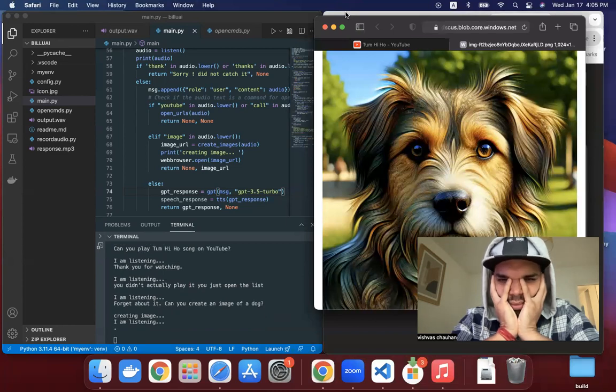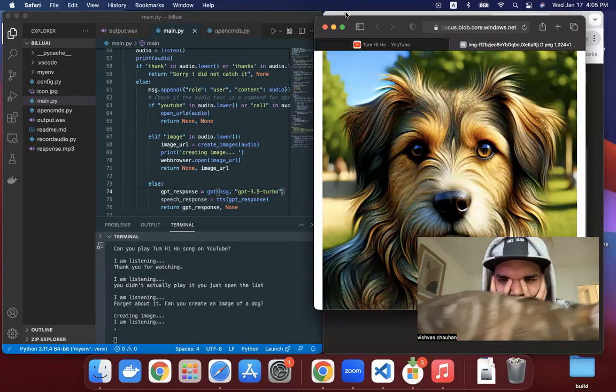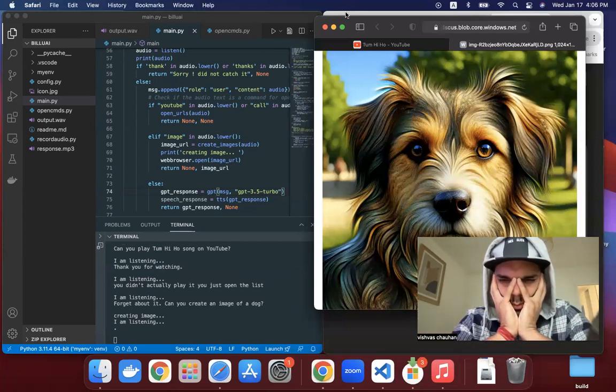Can you create an image of a dog? Can you? I'm sorry, but as a text-based assistant, I'm not able to create or display images. However, I can assist you with any information or answer any questions you may have about dogs.